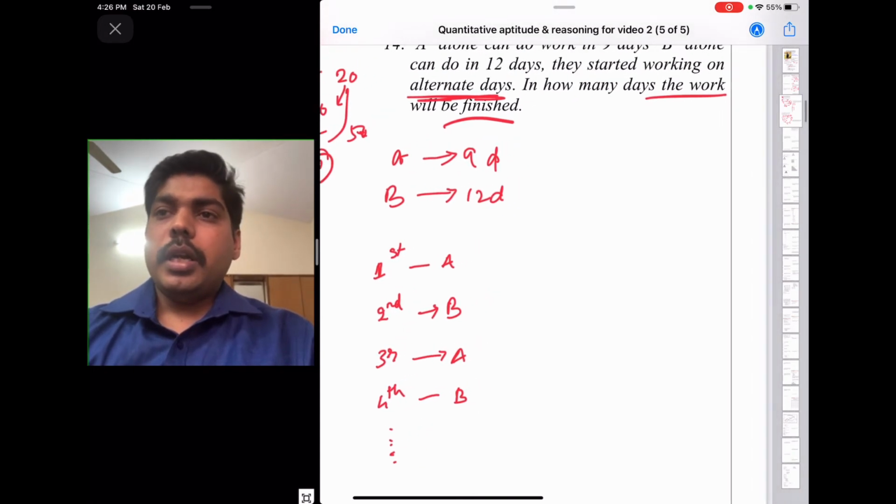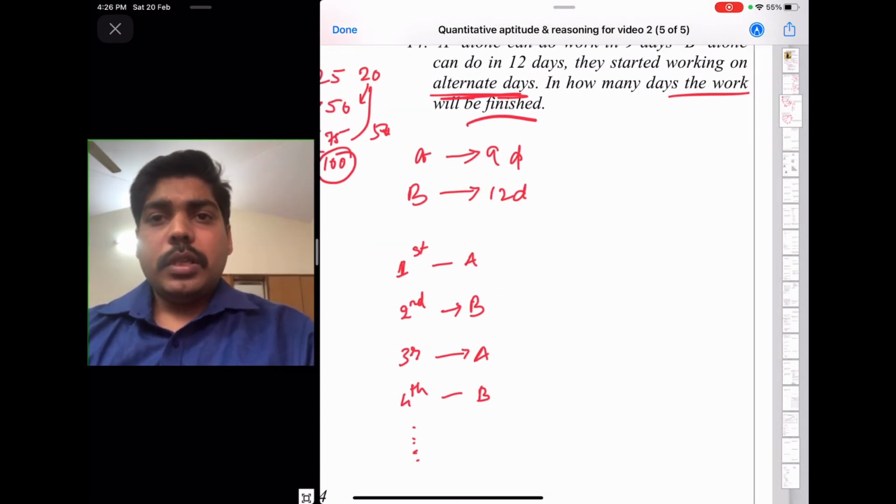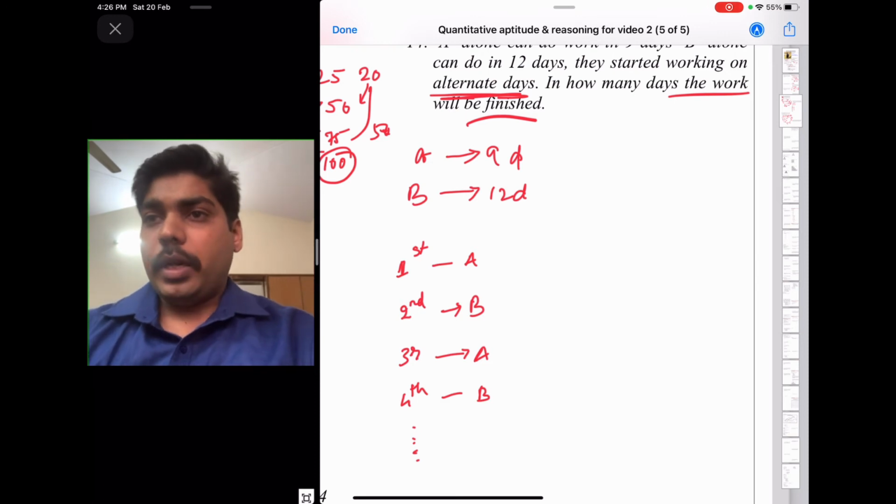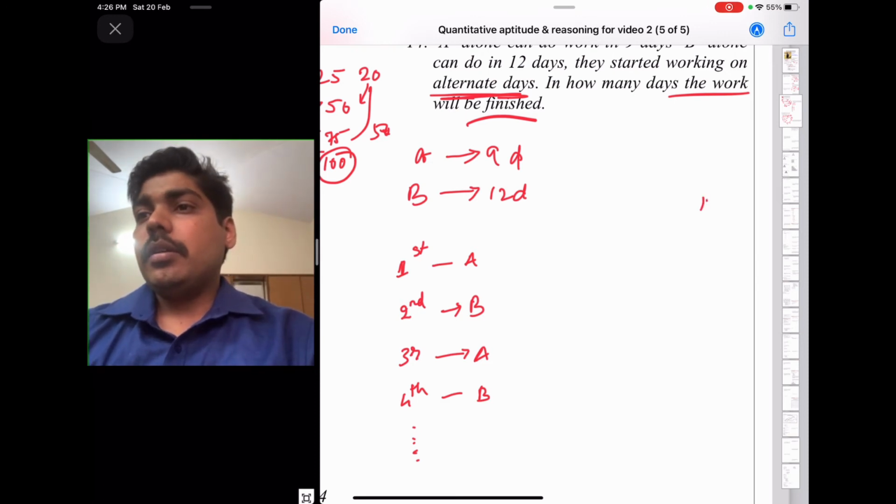Okay, again for this also just find out what the work is. So the work is the LCM of 12 and 9.